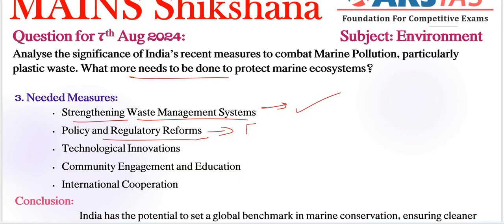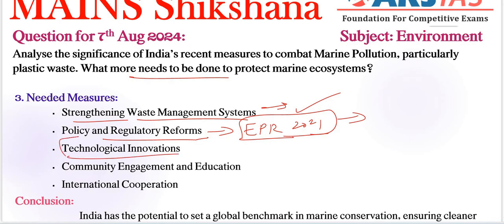Next, the Extended Producer Responsibility (EPR) guidelines introduced in 2021 encourage manufacturers to take responsibility for the end-of-life management of plastic products. Very, very important. Each and every one of these guidelines, rules, acts or policies is coming in the newspapers every day. We need to focus on that especially. Daily newspaper reading is a very good habit.